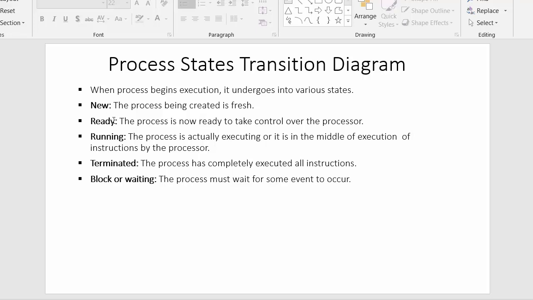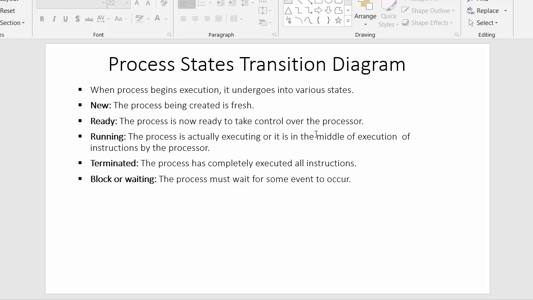The next state is the ready state. Now the process is ready for execution. That means the process has been kept inside the ready queue and is ready to get into the processor for execution. That state is called the ready state. The process is ready to take control of the processor.